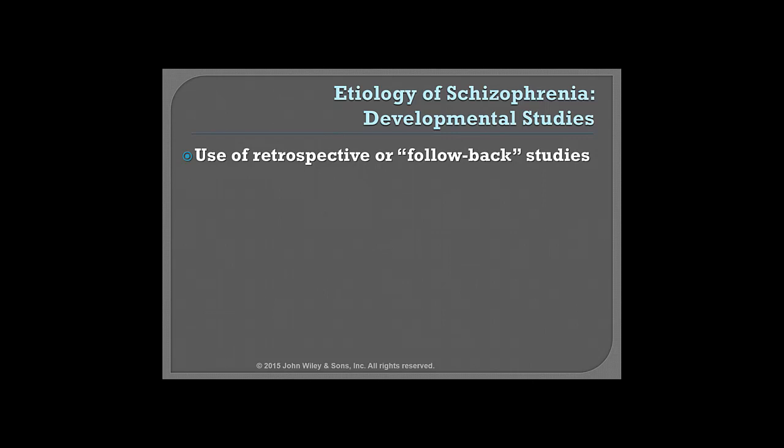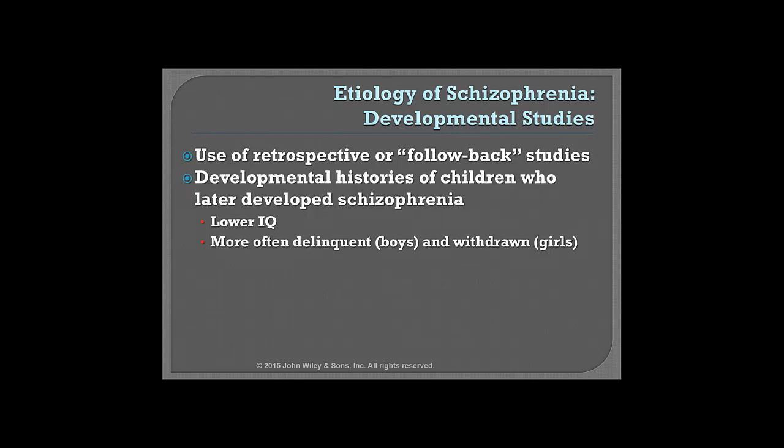What these follow-back studies are really doing is looking at developmental histories of children who later on develop schizophrenia. A couple of variables that we see pretty consistently are lower IQ, delinquency in boys, and being withdrawn in girls.